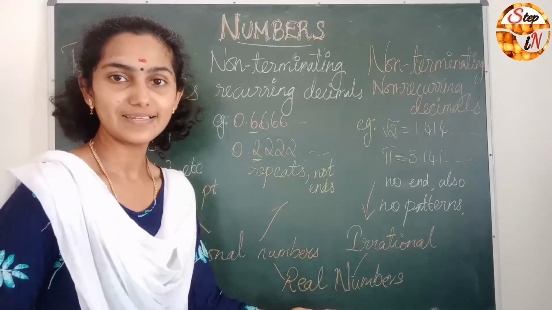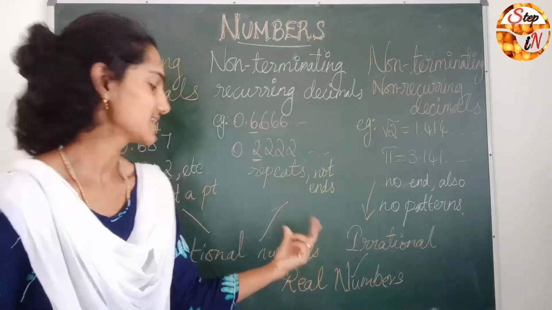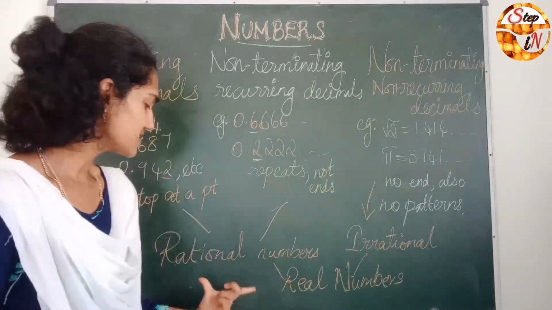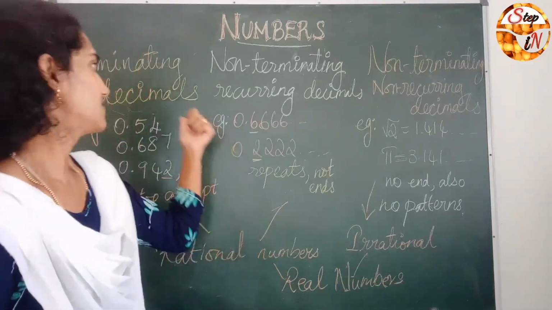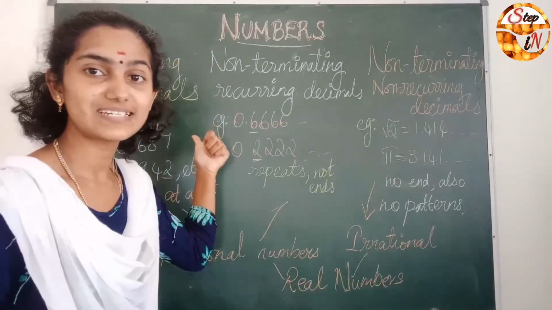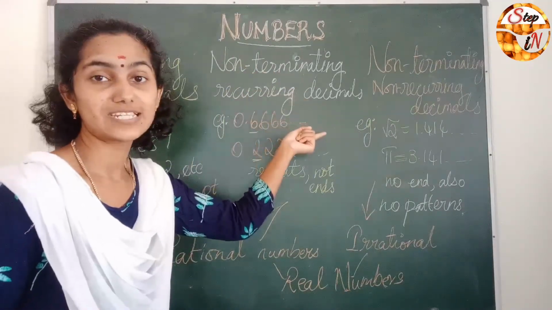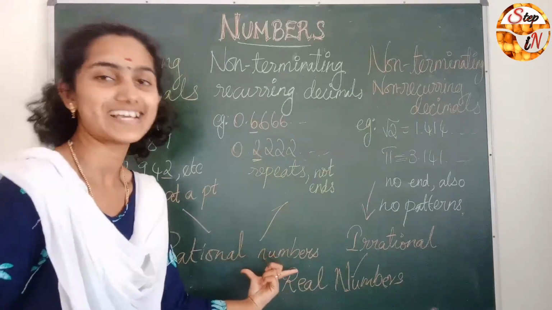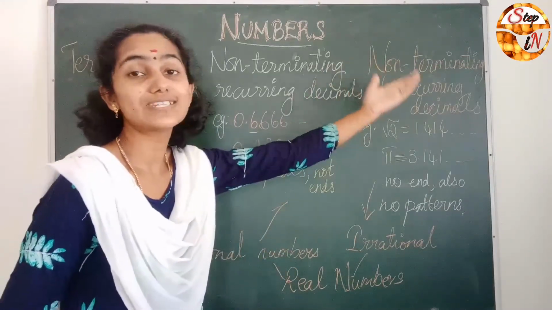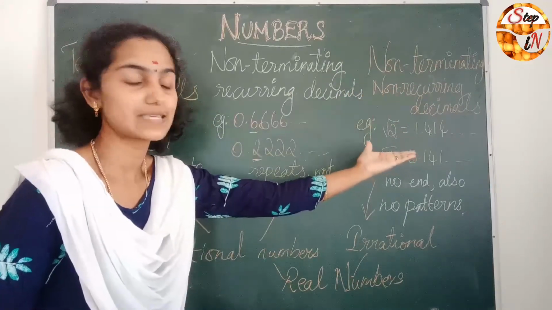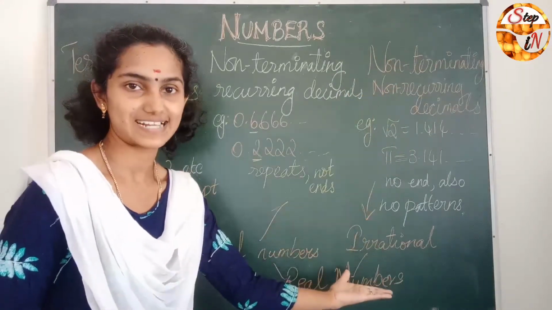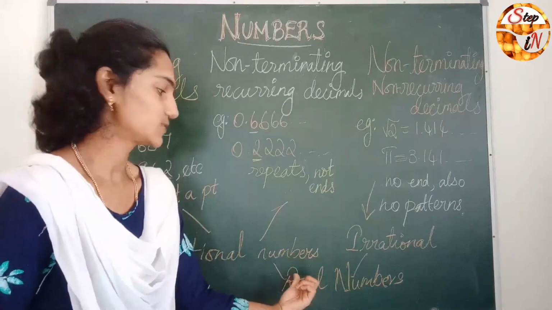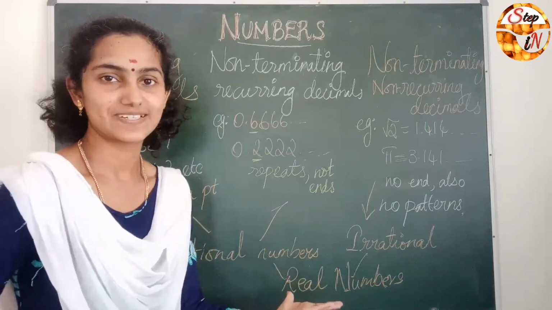So the real numbers have two kinds: rational numbers and irrational numbers. What are rational numbers? Terminating decimals and non-terminating recurring decimals together are called rational numbers, and non-terminating non-recurring decimals are the irrational numbers. Rational and irrational numbers together form the real numbers.